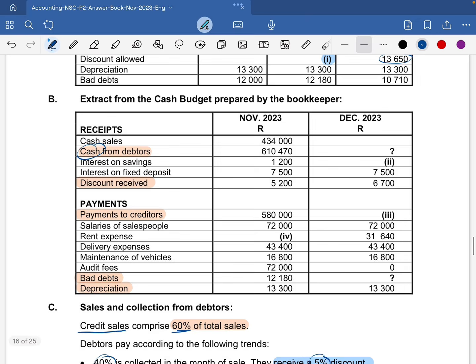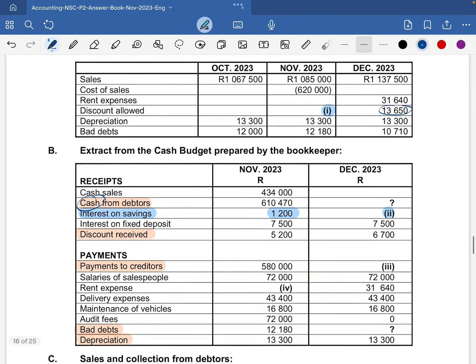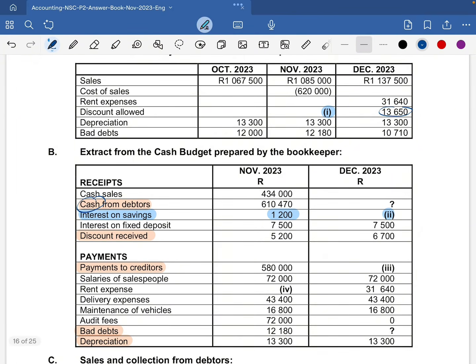Right, and then we are going to calculate Roman figure 2, which is the interest on savings in December 2023. We know that in November 2023 it was 1,200, and we need to look at the difference between the two.